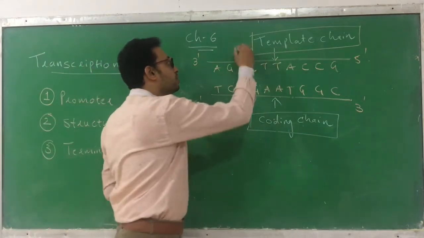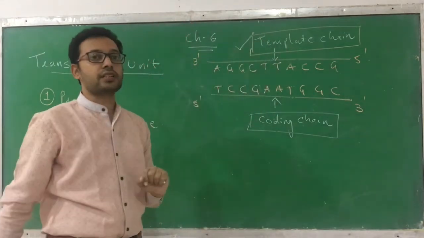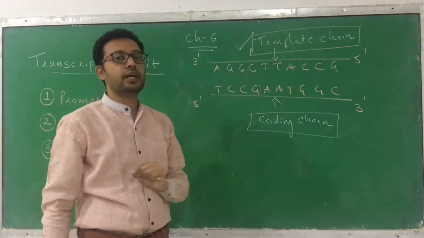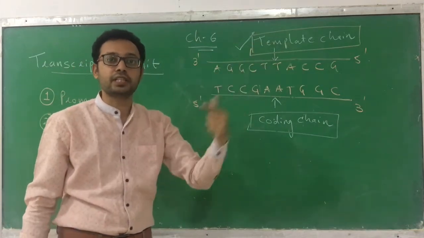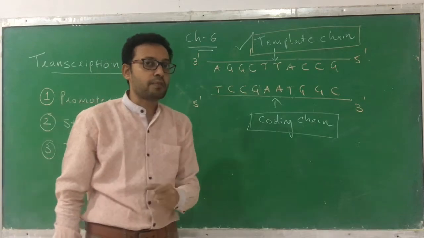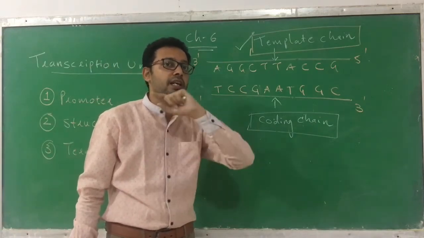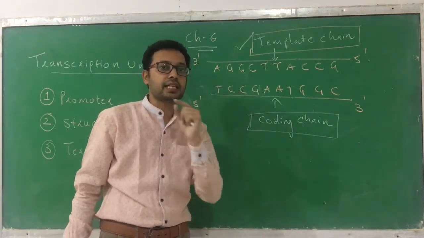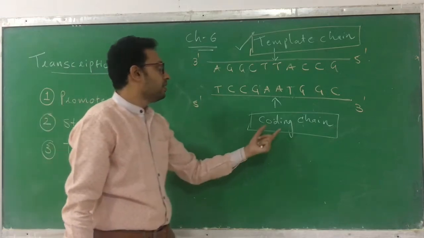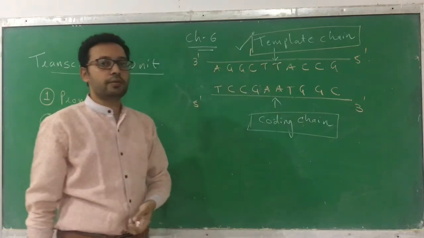Which chain is utilized to form a RNA? Template chain. That is utilized to form a RNA. That is going to be copied in the formation of a RNA. That you have to remember, because based on this, a number of MCQs will be asked in an examination. So here this chain is going to be copied.